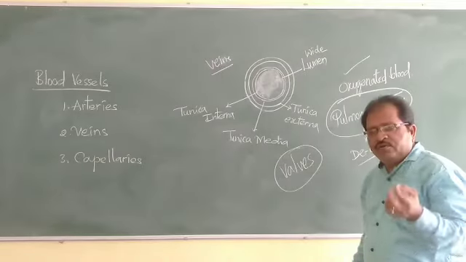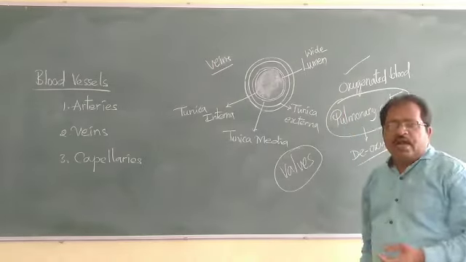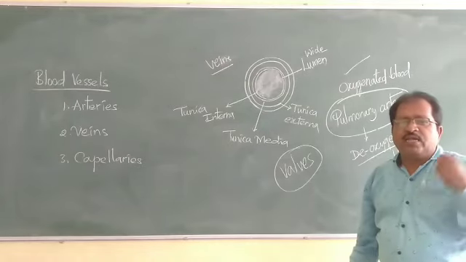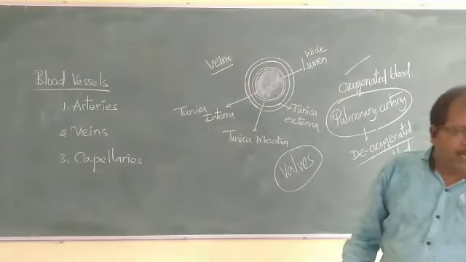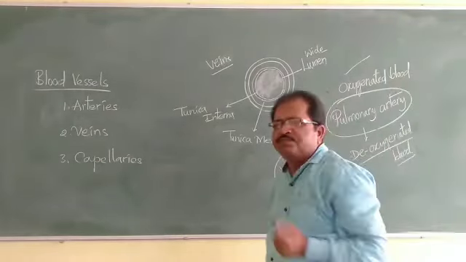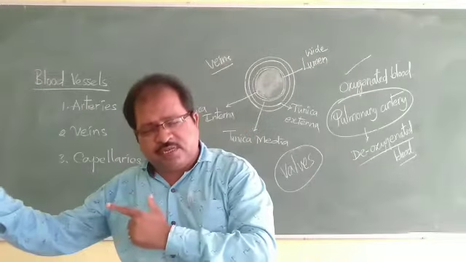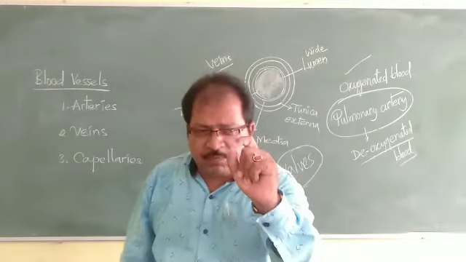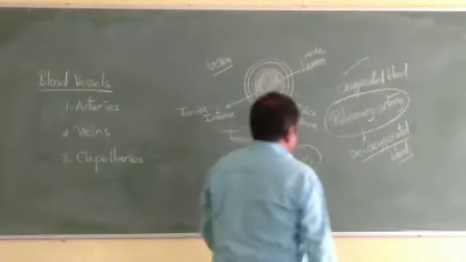Okay, understand? That is the veins, and all the veins carry the blood from the body parts to the heart, except the pulmonary vein.